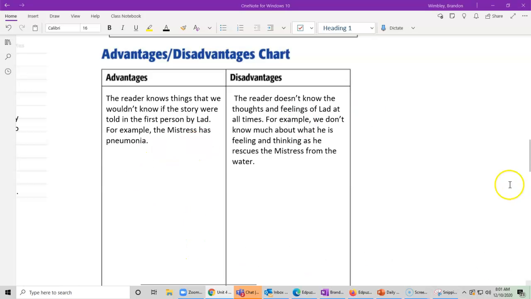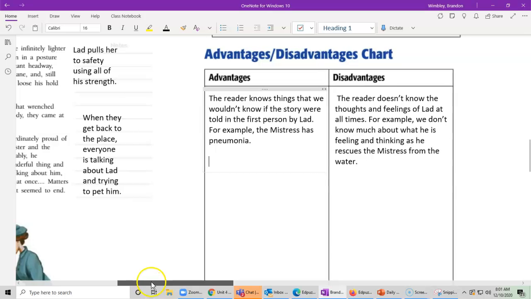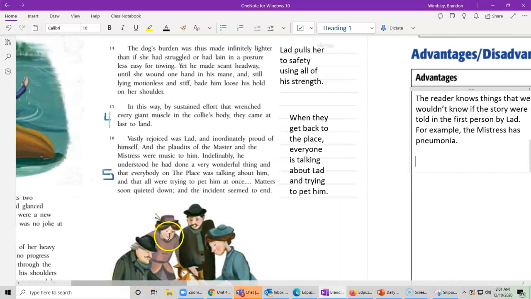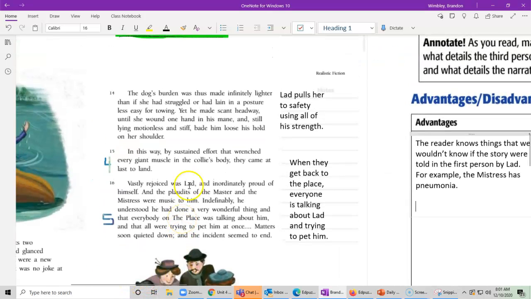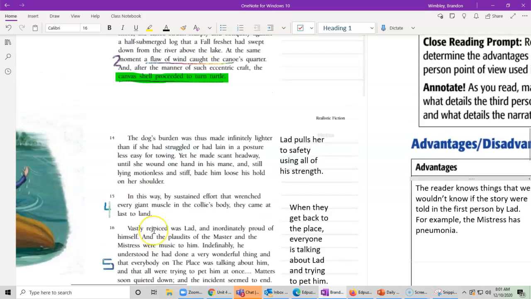Now, on the other hand, since we're not inside Lad's mind, it has its own disadvantages as well. So we're not told much about what Lad is thinking and feeling during this exciting scene when he rescues the mistress. First-person point of view with Lad narrating would have allowed us to know those things. Now, what else could we pick out from that part? Well, again, since it's in third-person point of view, and not being told by Lad, we have been able to figure out some other things.